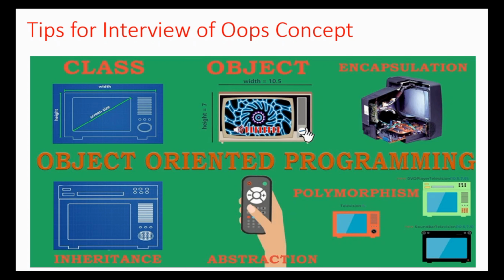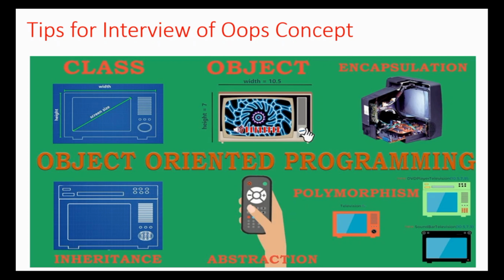You need to tell them: if you are talking about the television blueprint, the height, width, and everything we design is in the class. And the object is our television. And encapsulation is when we connect every wire and everything.